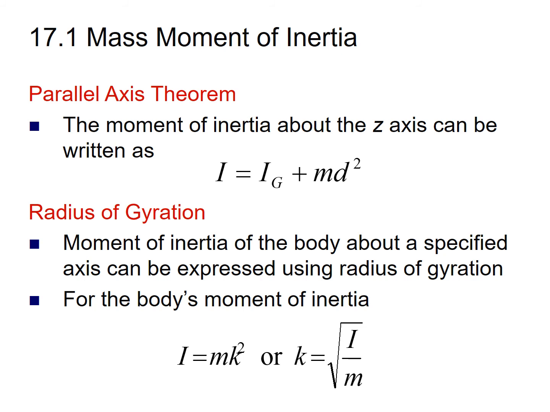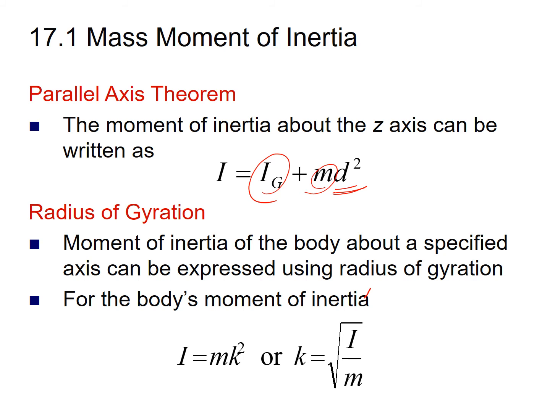So the parallel axis theorem: the moment of inertia about an axis that is not passing through the mass center of the rigid body can be found out by taking the moment of inertia about the centroidal axis, which is this one, Ig, plus the product of mass times the square of the distance between the two axes. So this is basically the definition of the parallel axis theorem.